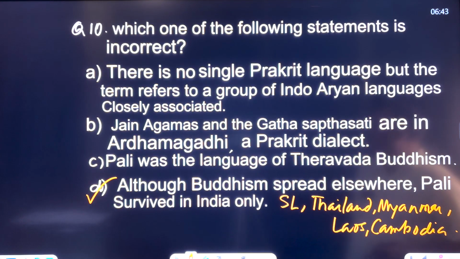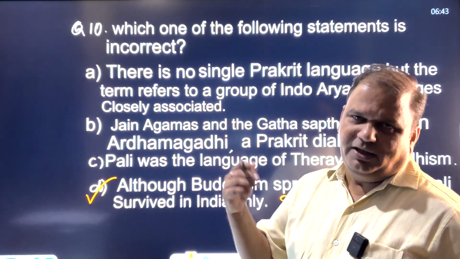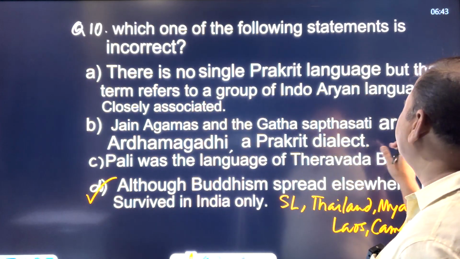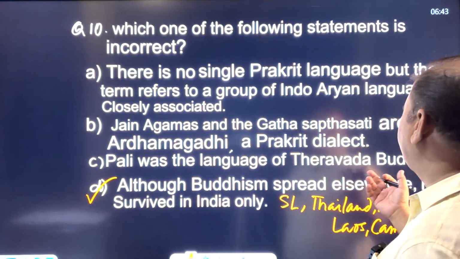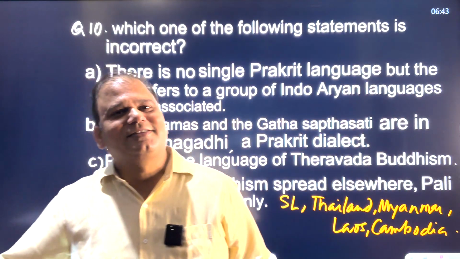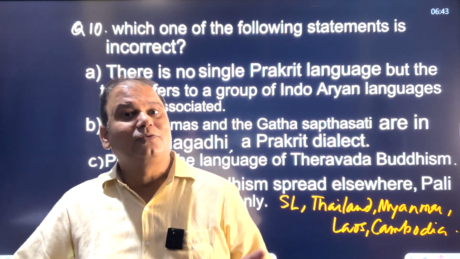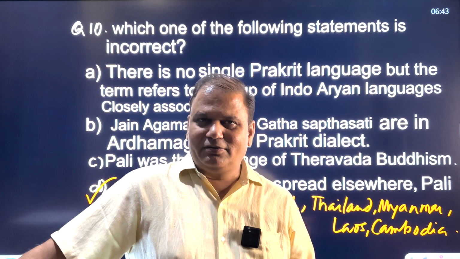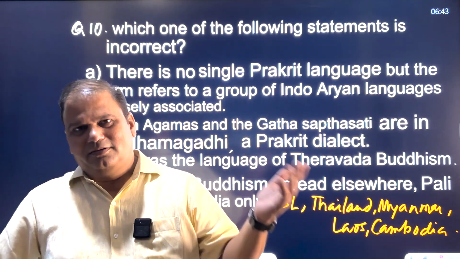Prakrit was the language of the masses, because the language of the elite during that time was Sanskrit. And Jain Agamas and Gatha Sapsati are in Ardhamagadhi, a Prakrit dialect. That's true. Pali was a language of Theravada Buddhism. That's also true. And why can this question be asked? Because recently 5 languages were given classical status, which include Pali, Prakrit, Bengali, and also Assamese and Marathi.